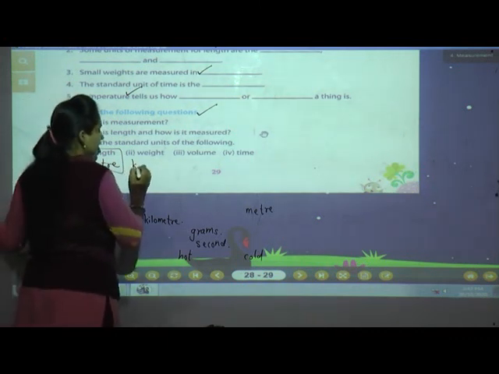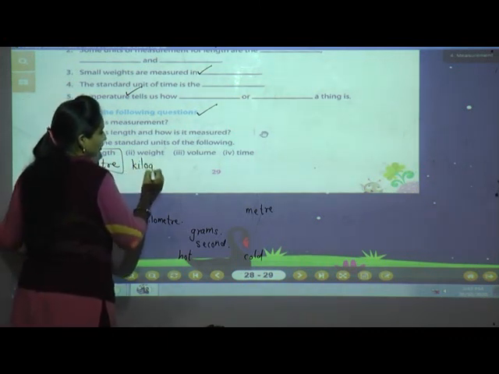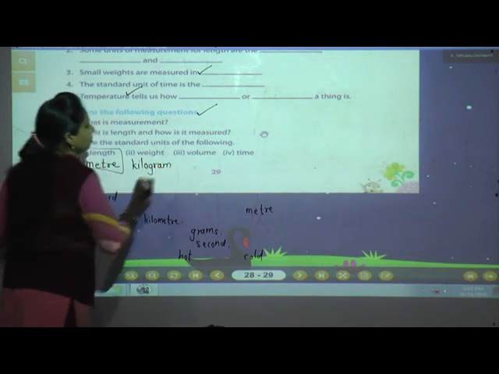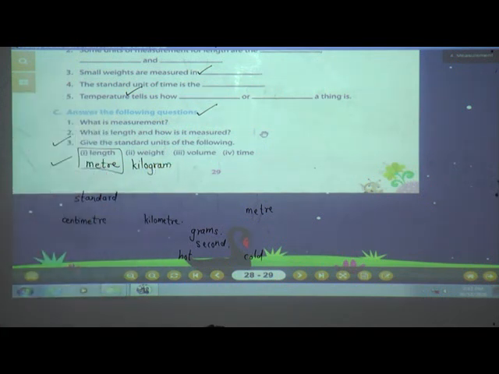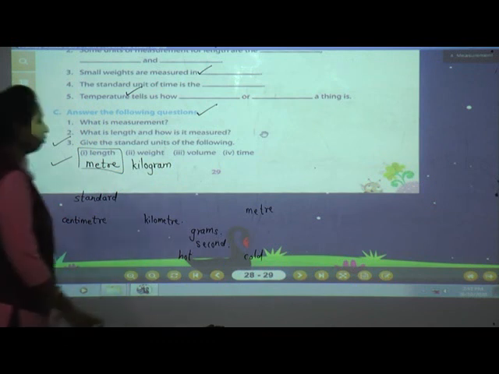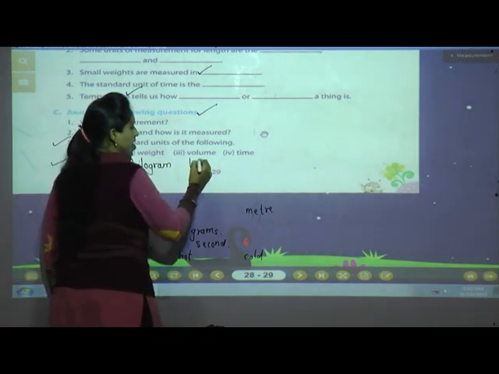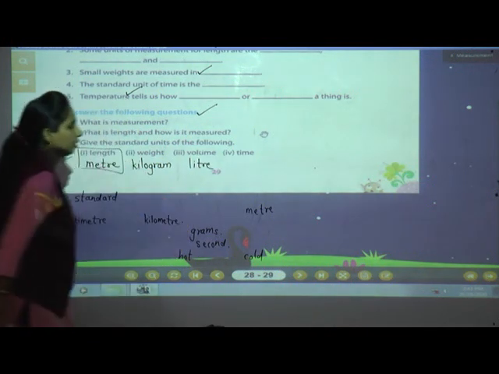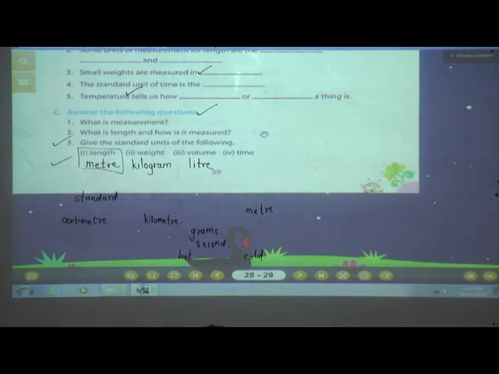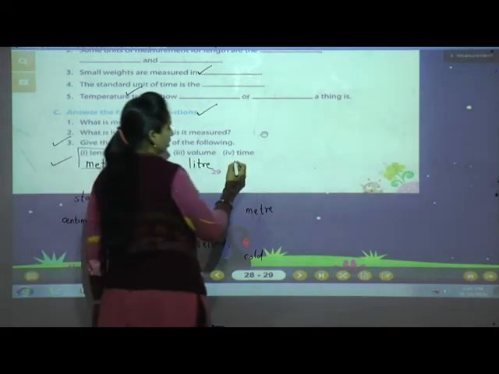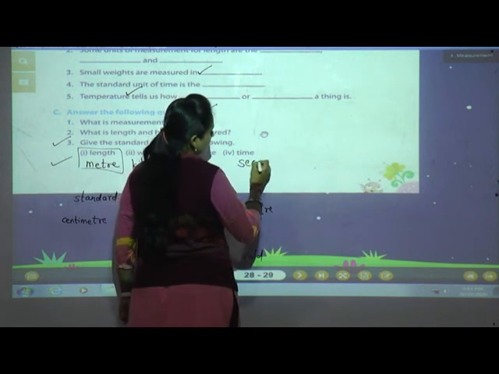Weight standard unit is kilogram. And volume? Yes. What about volume, students? Yes, we measure volume in liter. And what about time? Tell me about time. What is the standard unit of time?